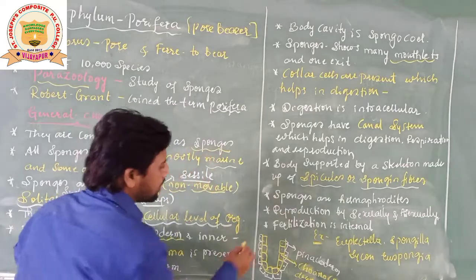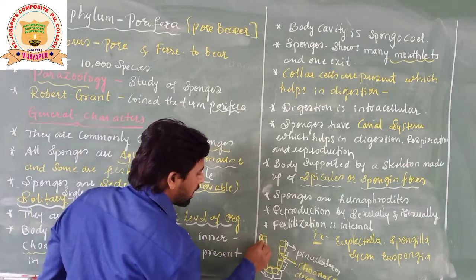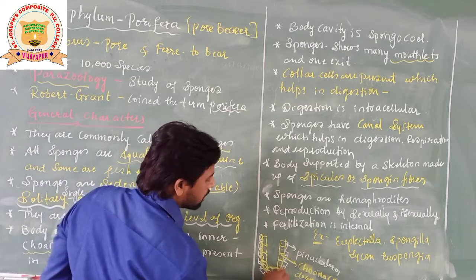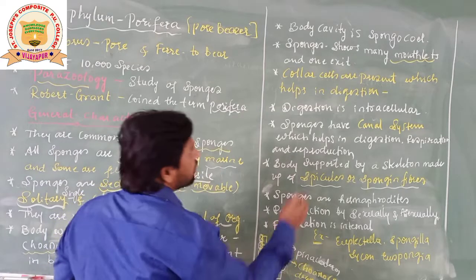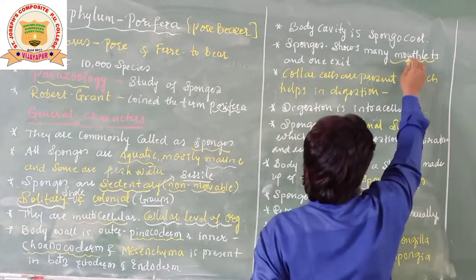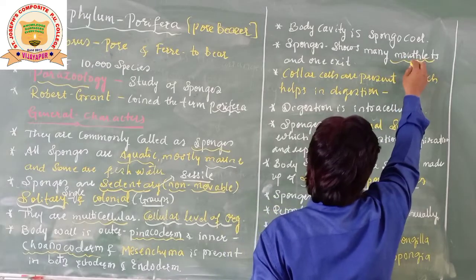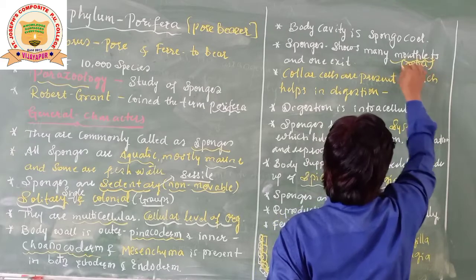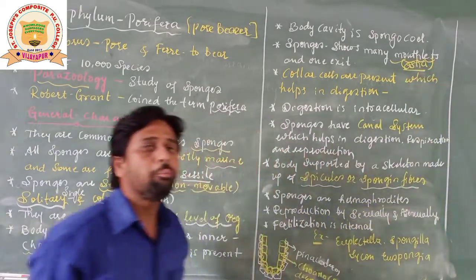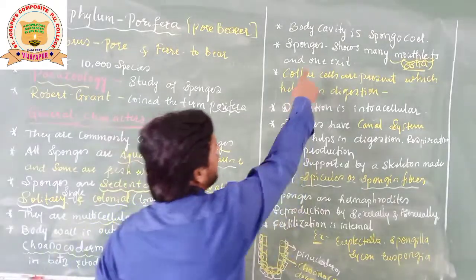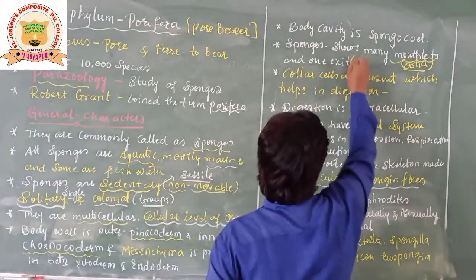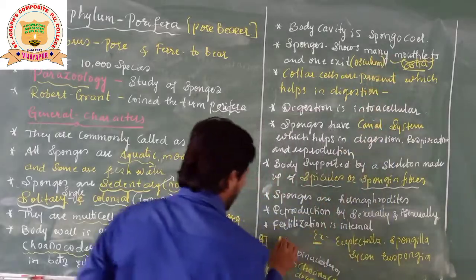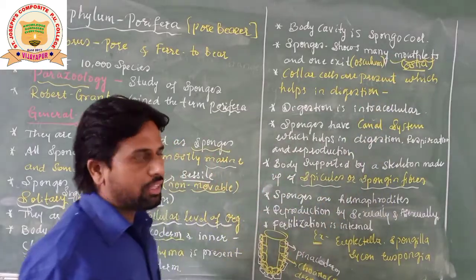Many mouthlets means there are minute pores present on the body surface of these sponges, students. Many pores are there, and they are called ostia. Ostia are the many mouthlets, and there is one exit, which is the osculum.